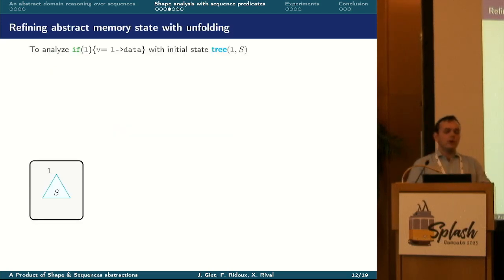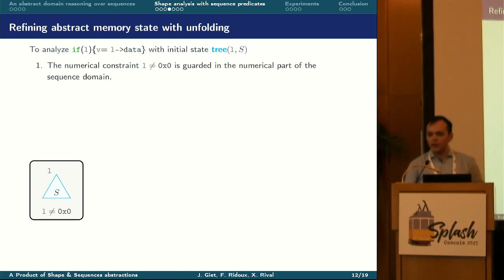To describe how the unfolding operator works, let's consider the case of analyzing this small program: if L, assign to V the expression L arrow data, with the initial state tree L, where L is the address of a tree containing a sequence S. First, the analysis guards the if constraint, L is a non-null pointer.